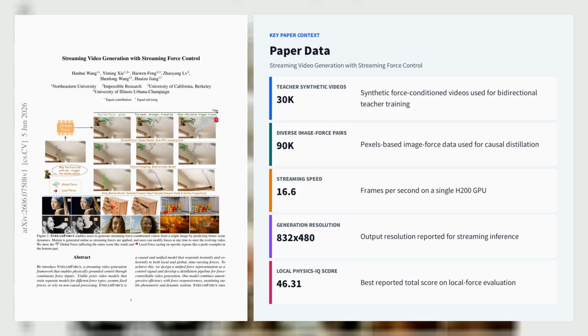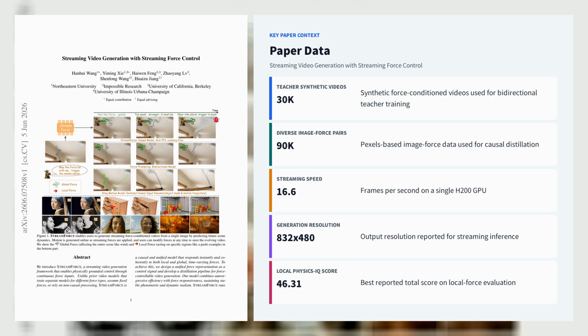Training uses 30K synthetic force-conditioned videos, another 30K Blender-rendered force-changing clips, and about 90K diverse pixel-image-force pairs. On a single H200 GPU, the final model streams at 16.6 frames per second at 832 times 480 with 0.6